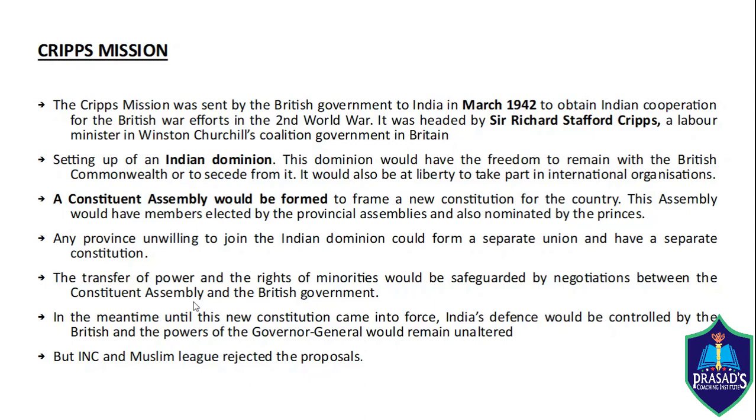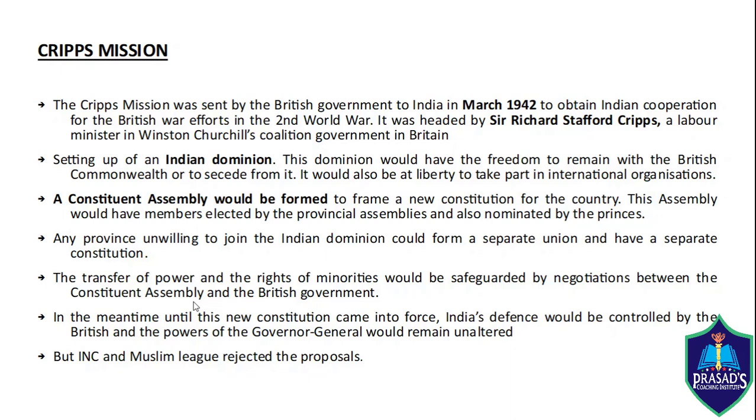In the meantime, until the new constitution came into force, India's defence would be controlled by the British and the power of the Governor General would remain unaltered. Even then, the Indian National Congress and the Muslim League objected to the Cripps Mission proposals. What were the reasons behind the INC's objections? Mainly three reasons were there.